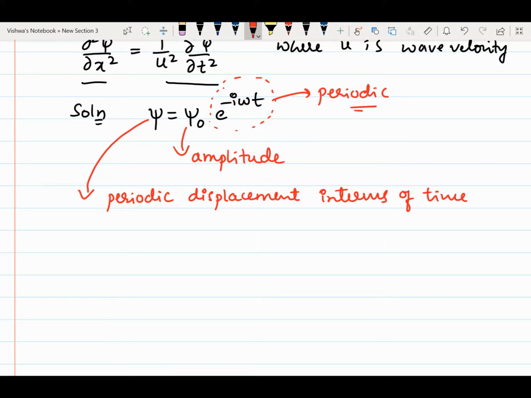Periodic motion is nothing but a wave motion, right? So which one will be in a periodic way.